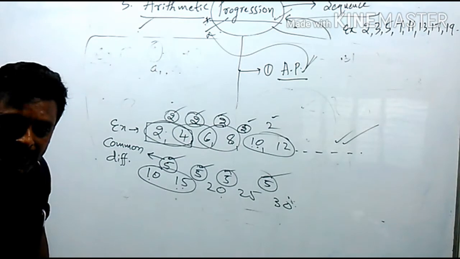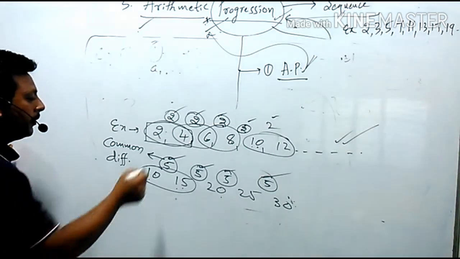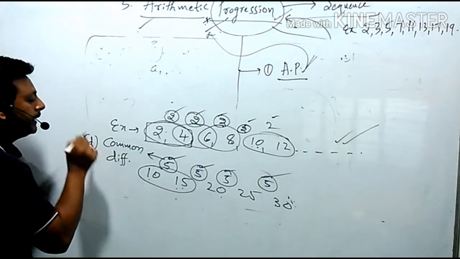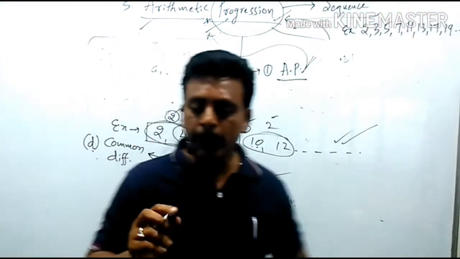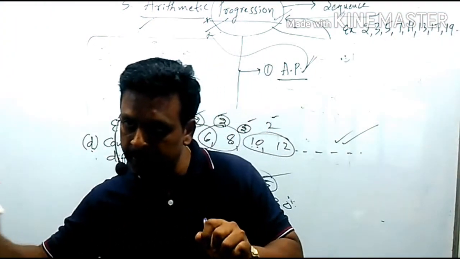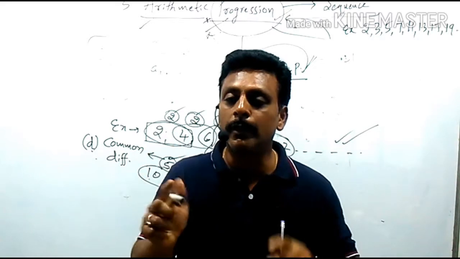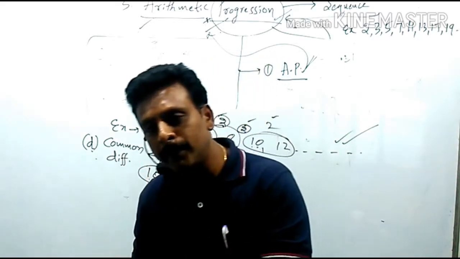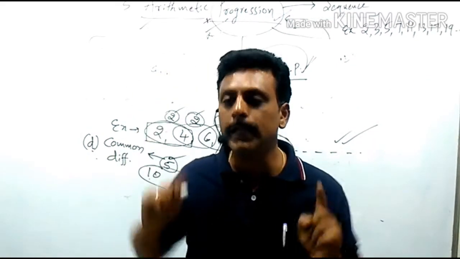Difference का first word क्या है? First letter क्या है? D. So this is always denoted by D. In arithmetic progression, whatever constant difference you are getting, that is called a common difference. Common difference is denoted by small d.